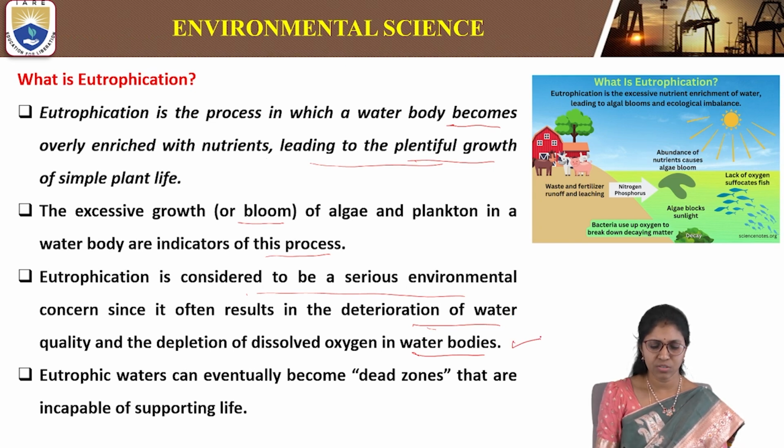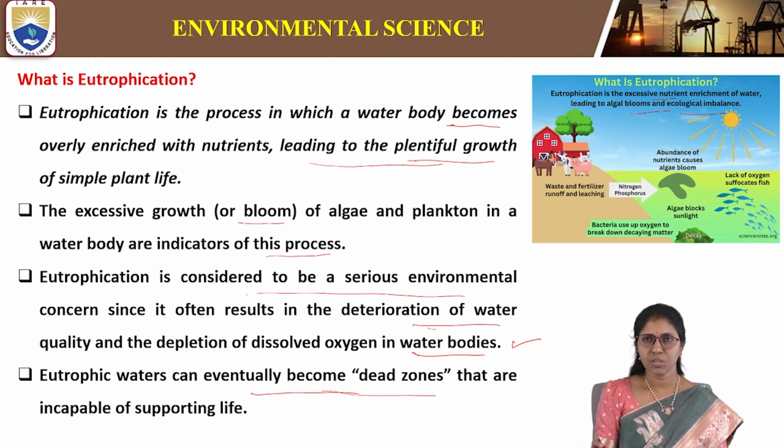Because of the depletion of dissolved oxygen in water, it is very dangerous to aquatic animals as well as aquatic plants. Eutrophic waters can eventually become dead zones that are incapable of supporting life. So what does eutrophication mean? Eutrophication is the excessive nutrient enrichment of water which leads to algal blooms or ecological imbalance.